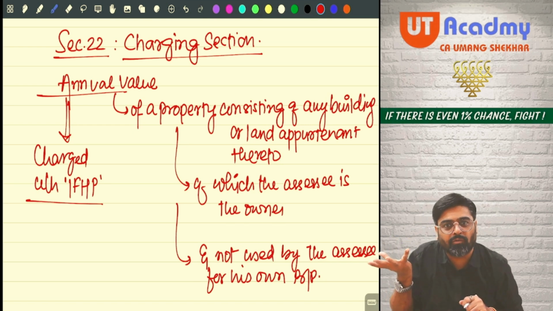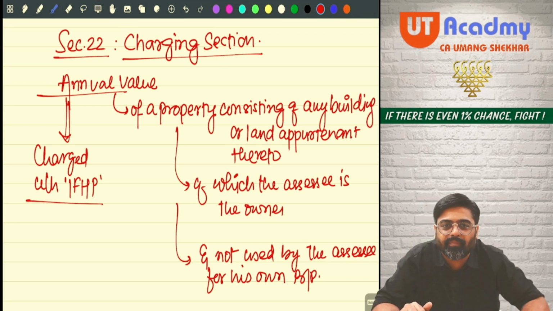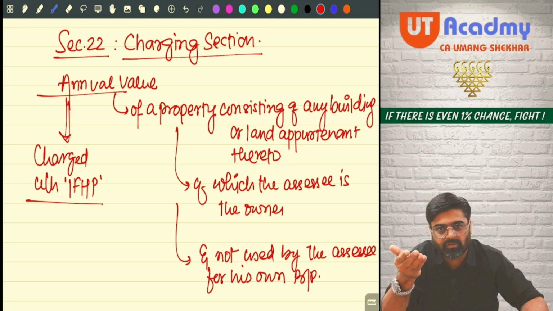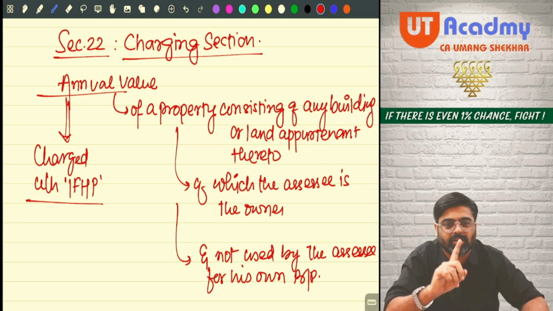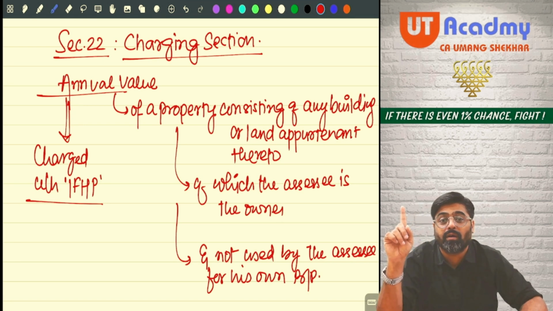Calculate the annual value of those properties and charge that annual value under the head house property. Getting my point? Now reading this, we'll refine and simplify it. Don't worry. First of all, three conditions are there. First condition is you should have a building or land appurtenant thereto.